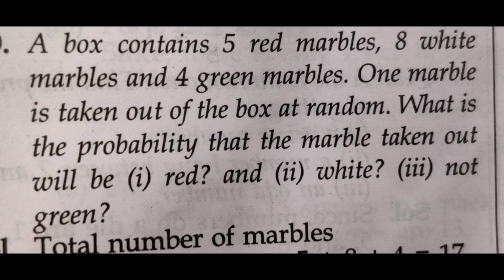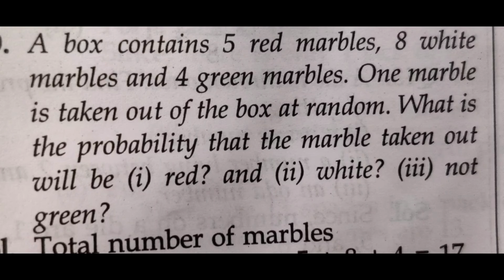So the probability of a black ball is r by n, that is favorable outcome upon total outcome. There are 5 black balls, so the answer is 5 by 8. So the probability that the ball drawn is not red is 5 by 8.